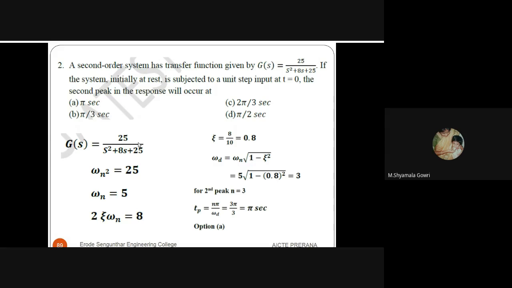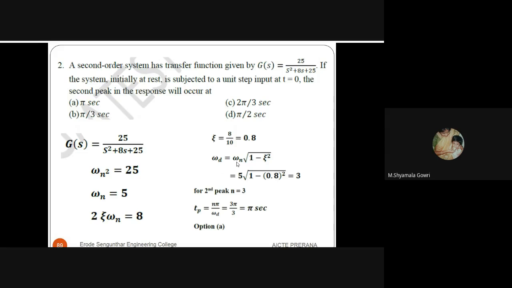Here omega n squared is 25, so omega n is square root of 25, which is 5. 2 epsilon omega n is 8, so epsilon is 0.8.